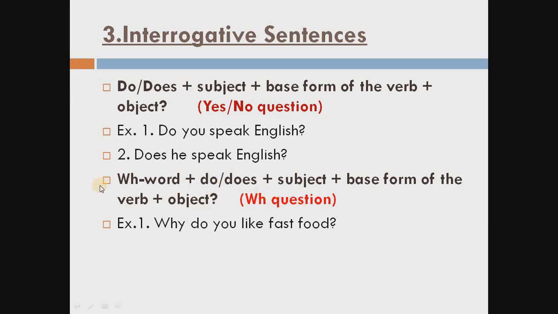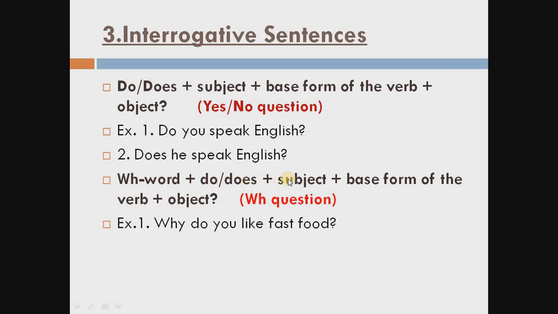For the formation of this type of question, the procedure is the same, but before do or does, you have to add the WH word, question word also, like why, what, whom, where. So this is the formula, that first of all we have to use WH word, then the same do or does choice according to the subject.